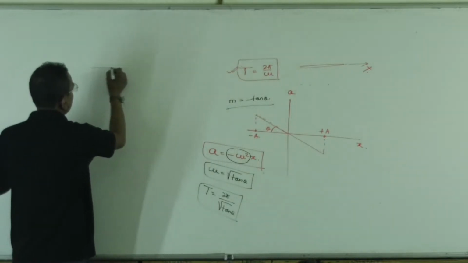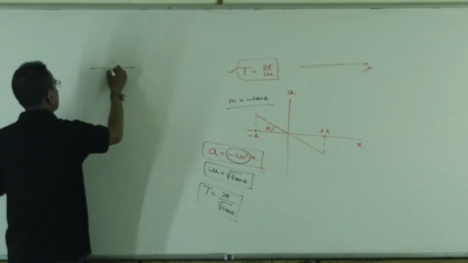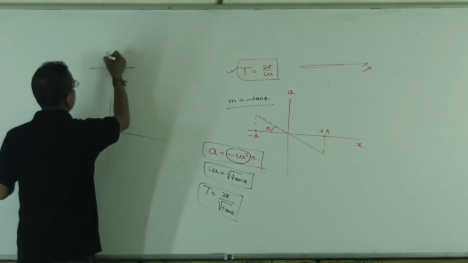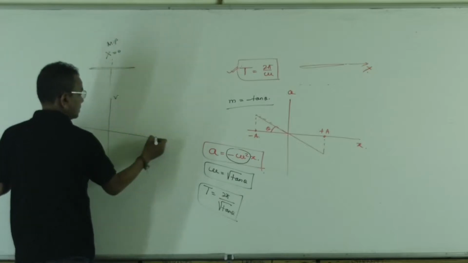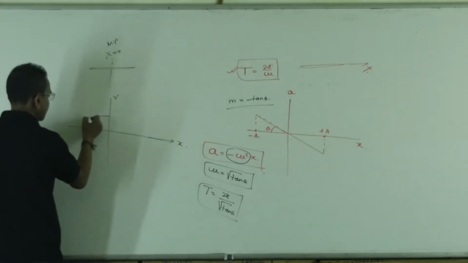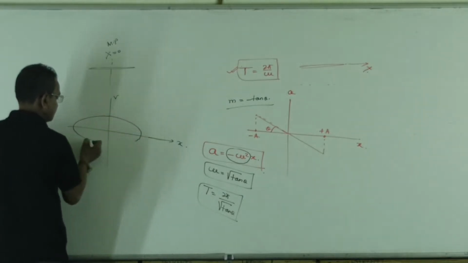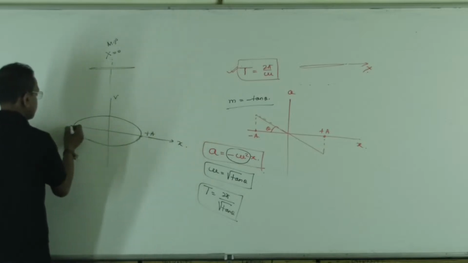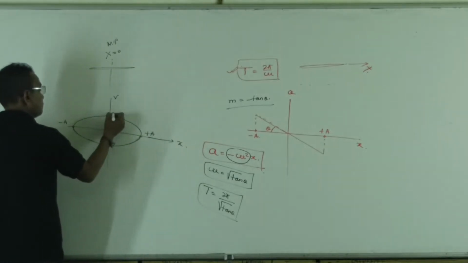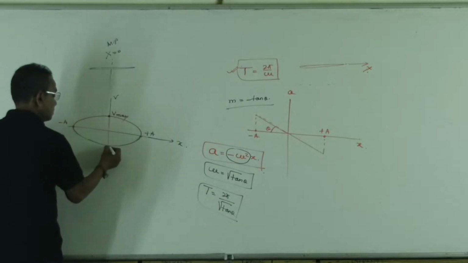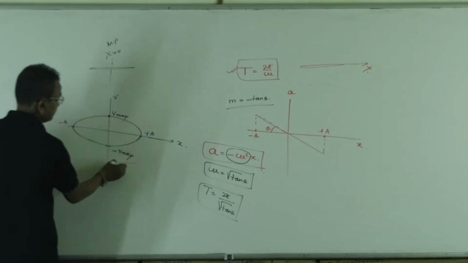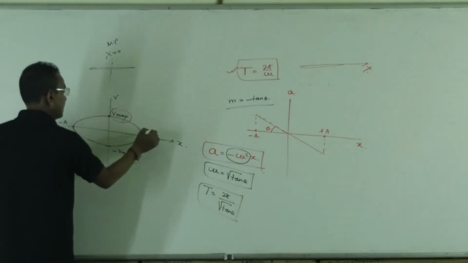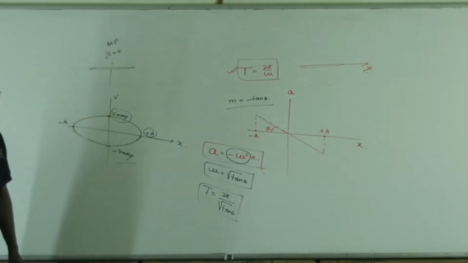Another example. A particle is in simple harmonic motion, whose velocity versus x curve, with x equal to 0 as the mean position, will be elliptical, between plus a and minus a, and between maximum velocity and minus of maximum velocity. If maximum velocity and a are given, the question may ask to find the time period of the motion.